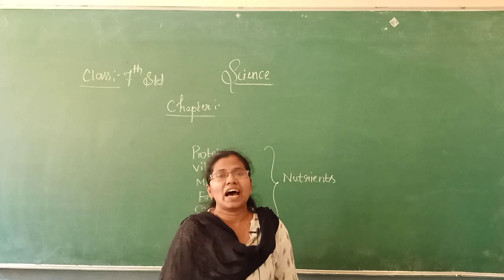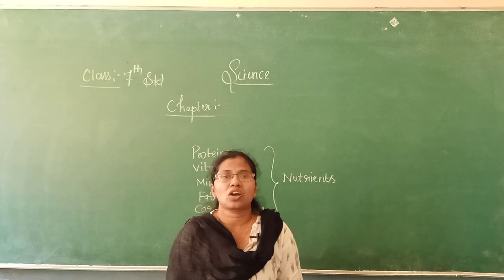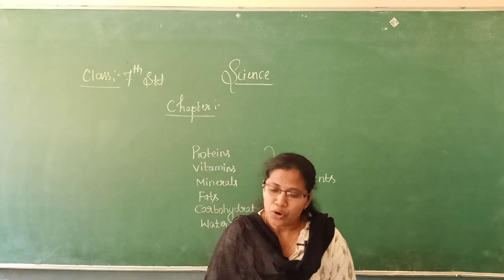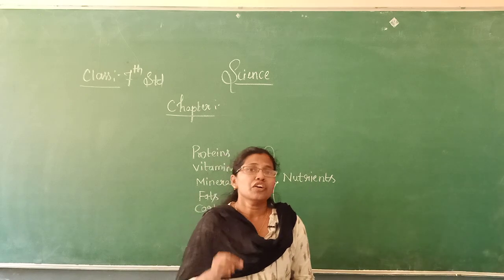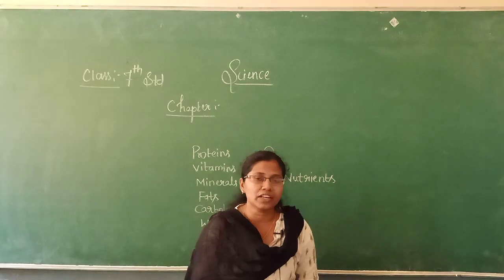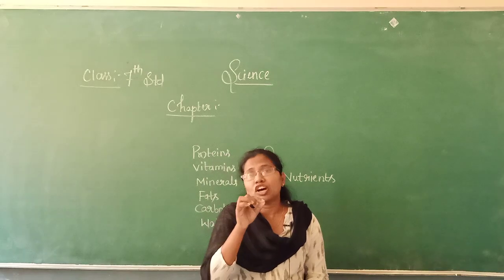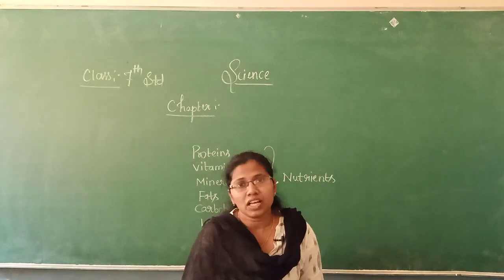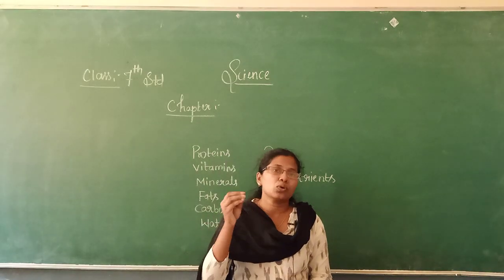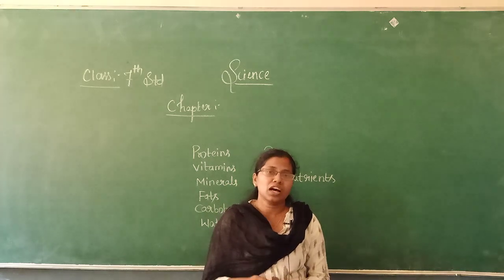Then the question arises, how are the plants going to prepare their own food? Where are the food factories of the plant located? Whether the food is prepared in all parts of the plants or only in certain parts of the plants.